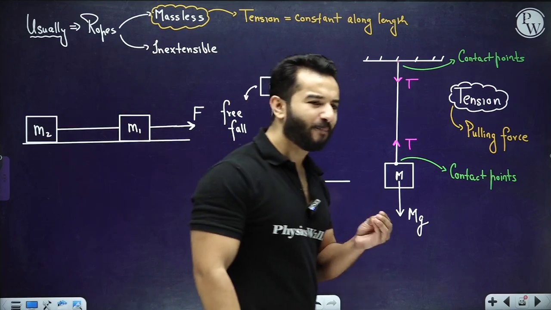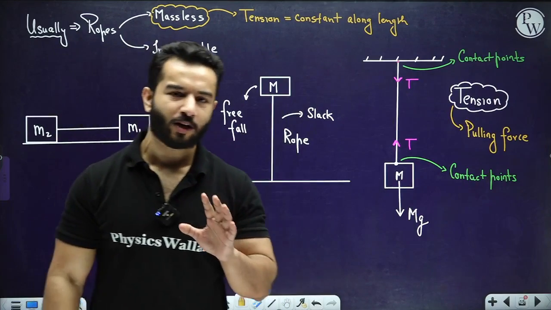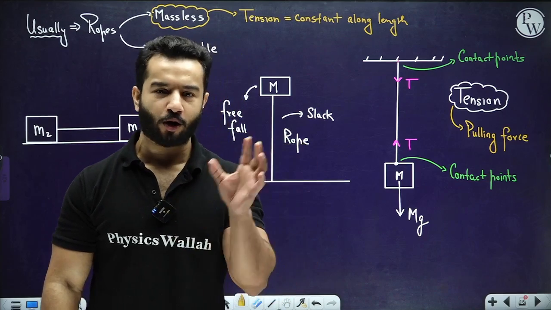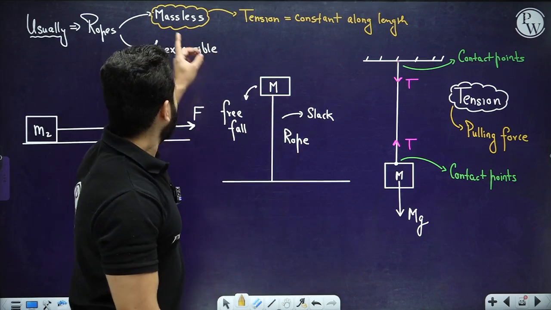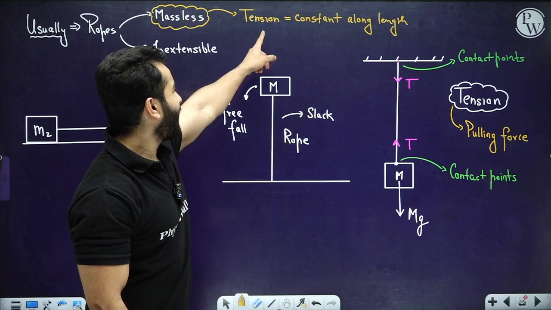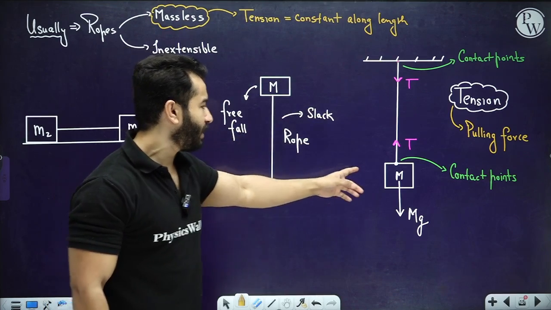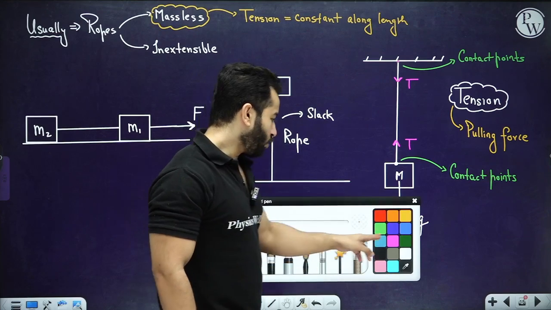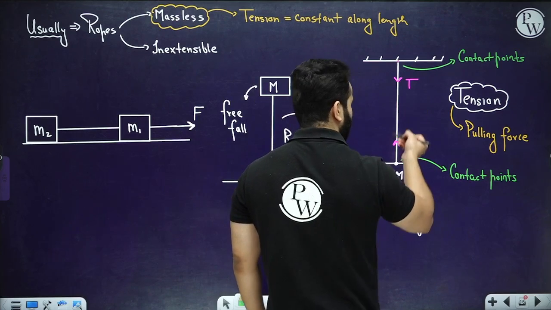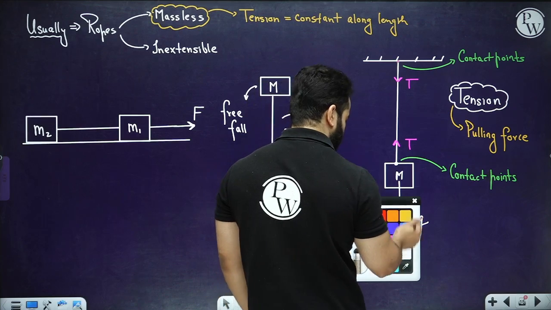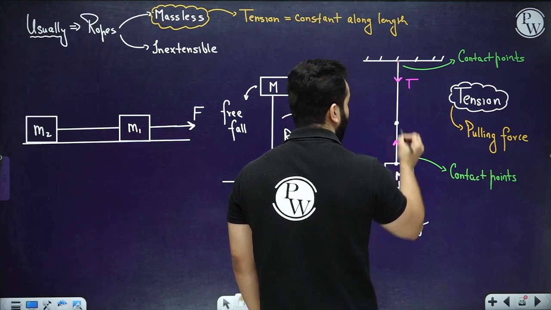Please remember it, very important concept, very basic concept, and you are going to actually solve almost every other question which will come in NEET, from pulley block or anything like this, if you remember all of these simple concepts, right? So if a rope is said to be massless, it means that the tension will be constant all along the length of the rope, and it makes complete sense, because please see, if you are going to ask me, okay sir, fine, what about this point of contact? I've got many particles now. So what about this point? And what about this point? There is a difference between this point and this point.